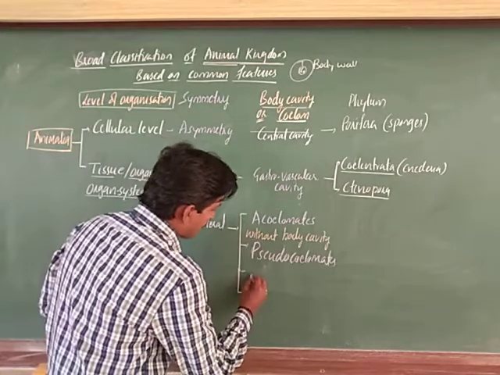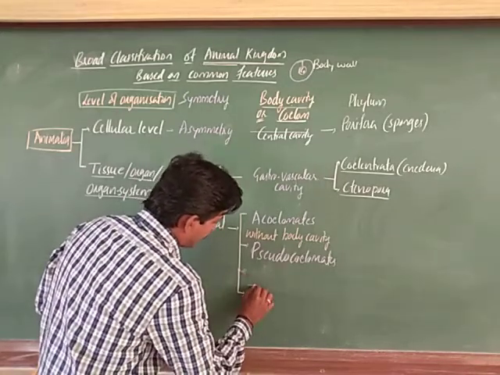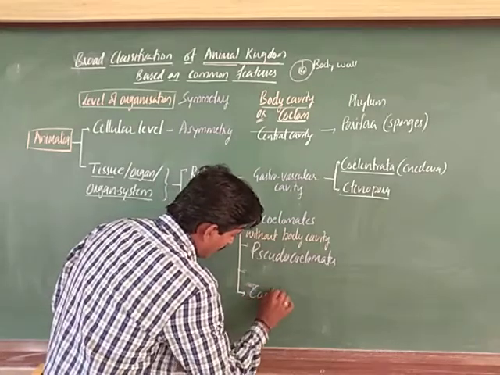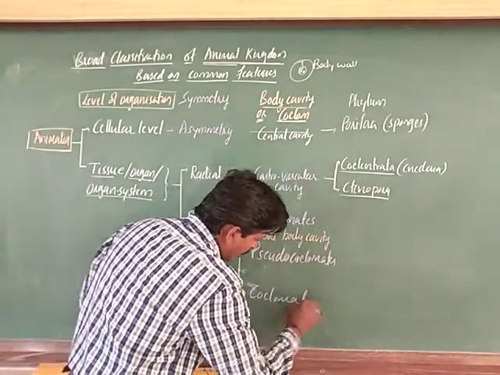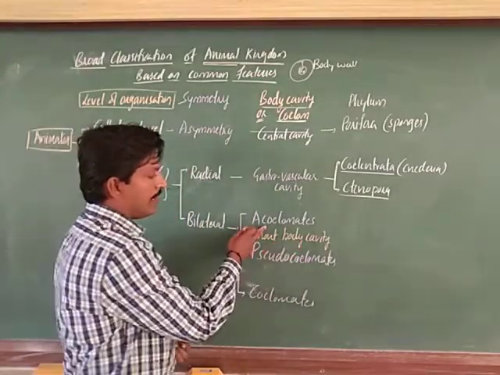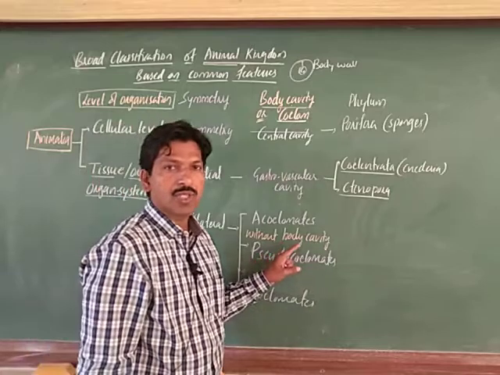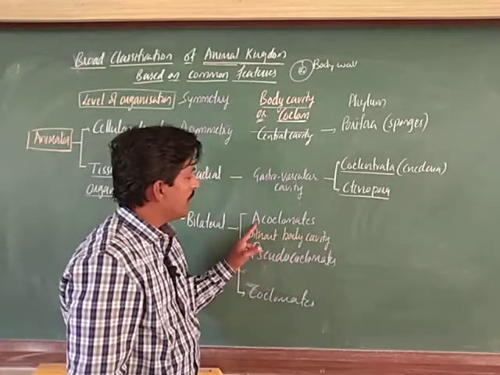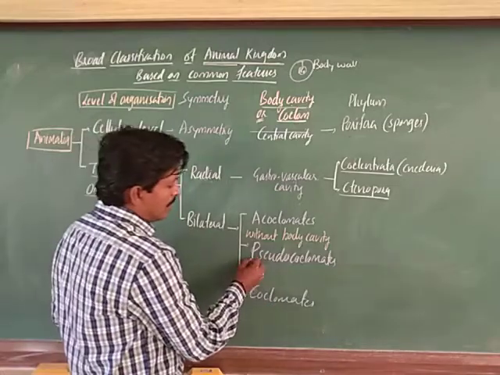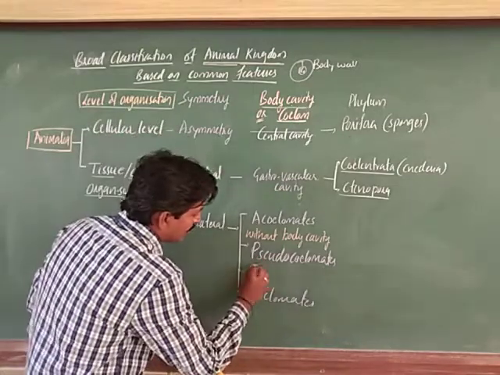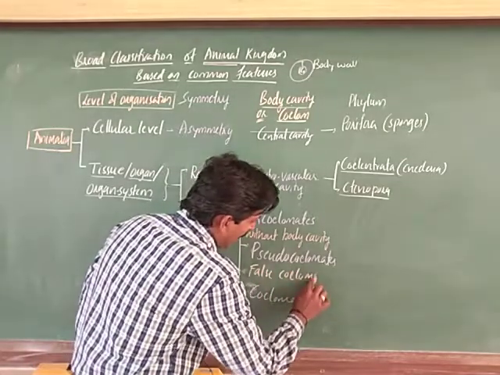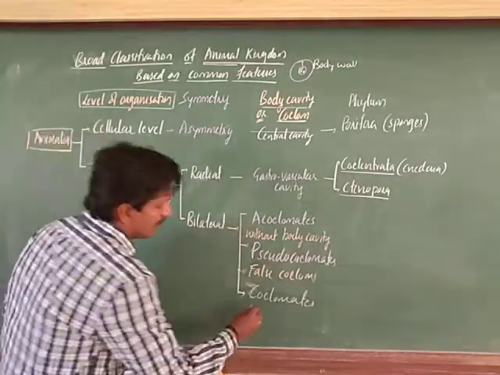True coelomates, or coelomates. Acoelomates, we already discussed this one: the animals which have no body cavity, or the coelom is absent, we call them acoelomates, right. Next, the pseudocoelomates means they have a false body cavity, a false coelom. Next one is the true coelom.